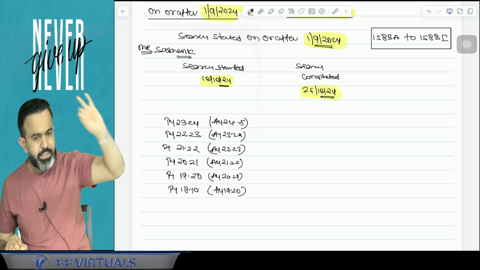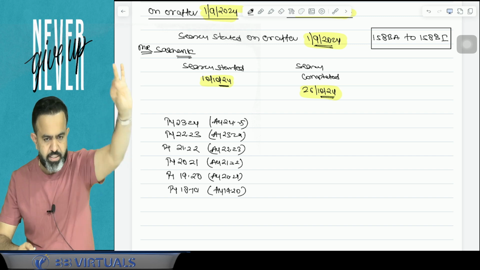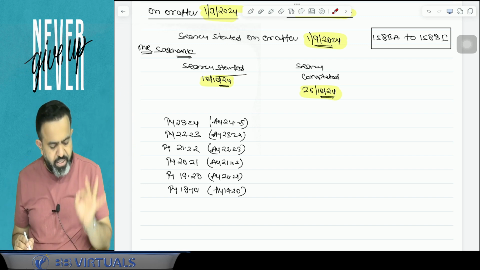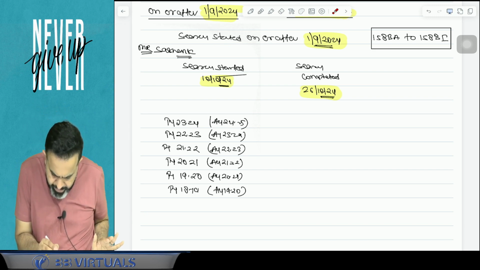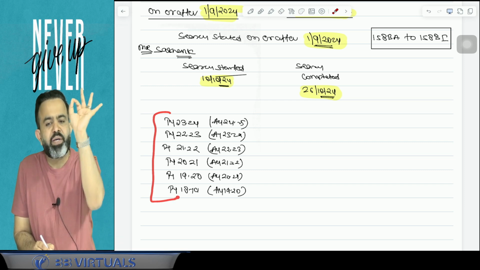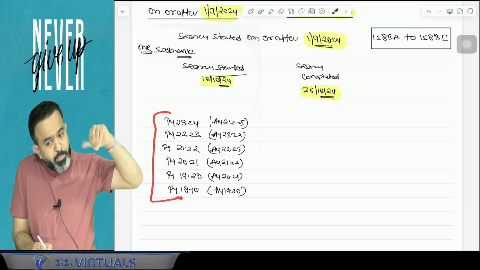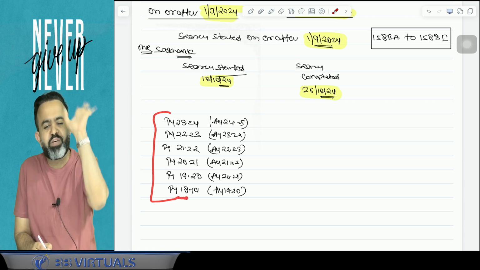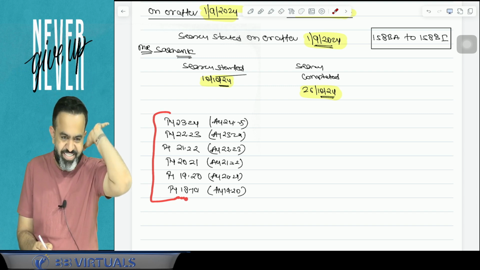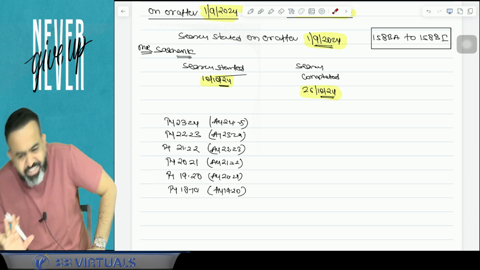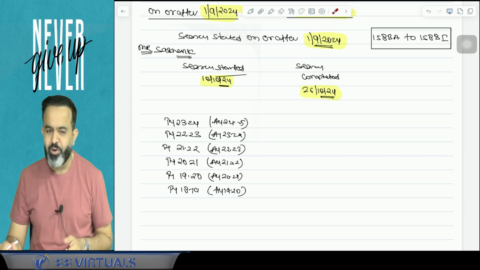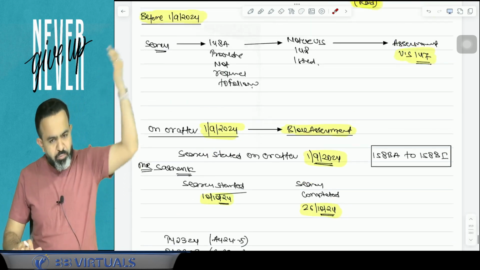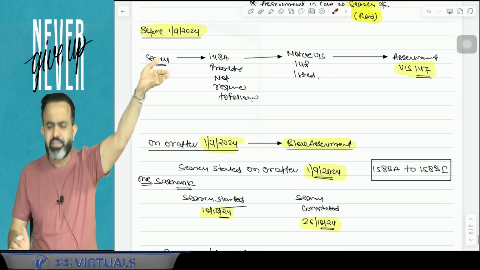So in the current year, suppose a search or raid is started, then the income tax department says that they will make the assessment of the last 6 years. Mandatorily they will make the assessment of the last 6 years, and there will be one assessment called block assessment. If a search is conducted on or after 1st September 2024, normally before that the assessment was done under section 147.